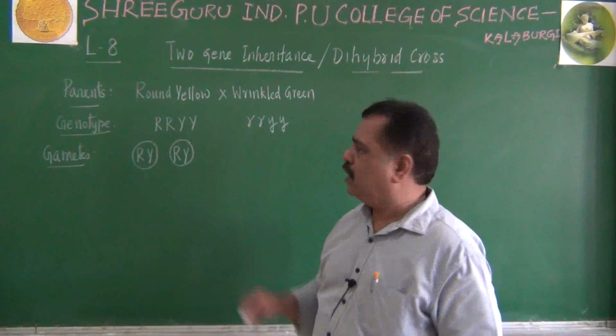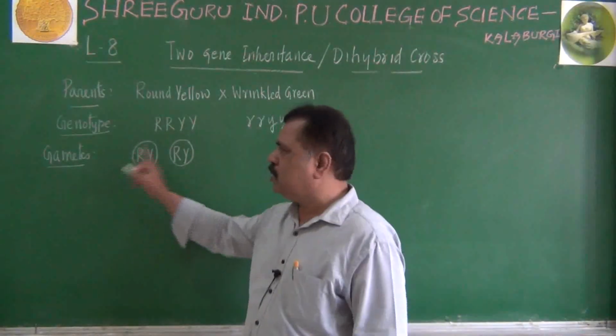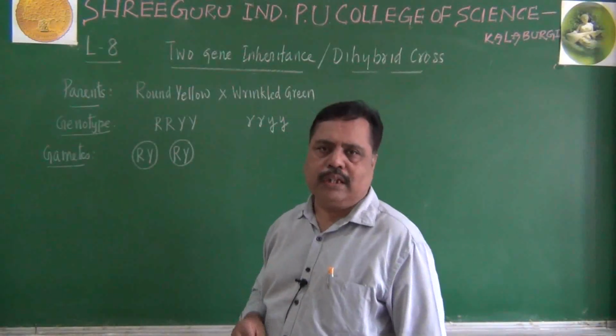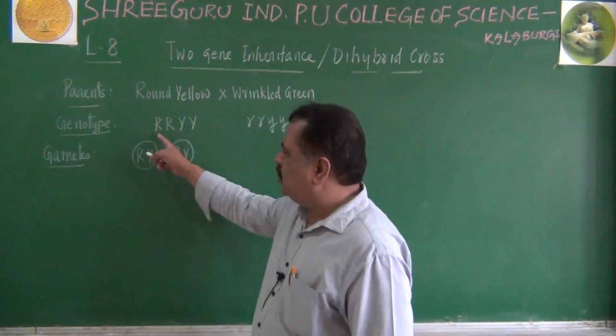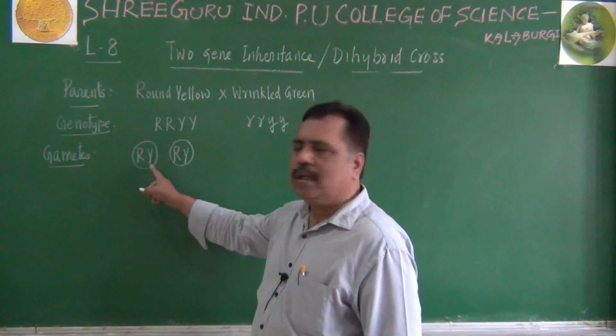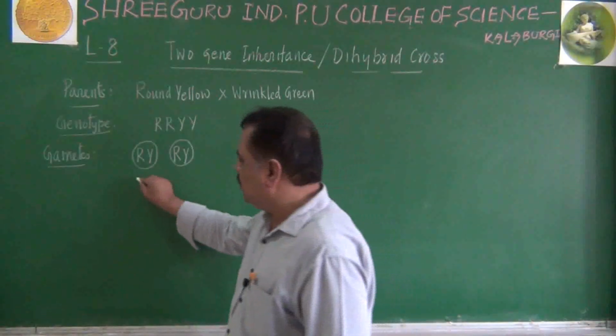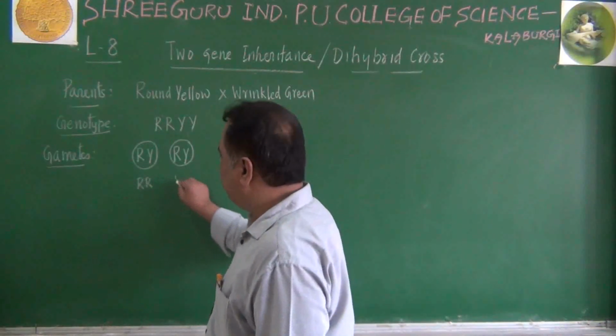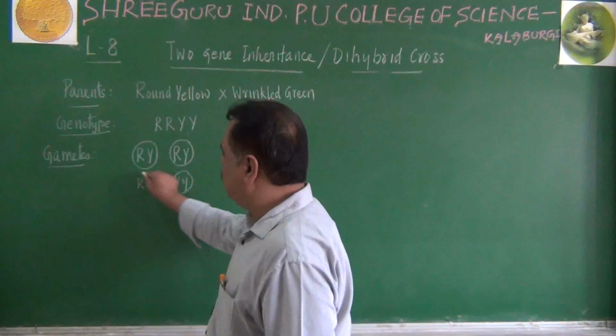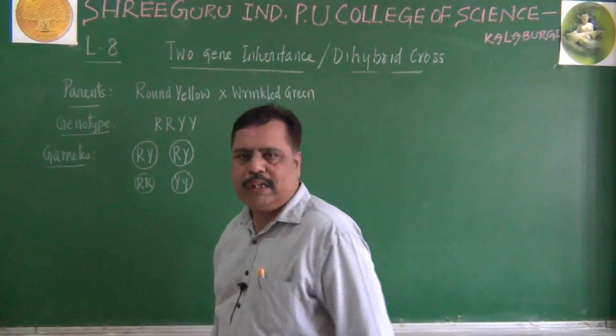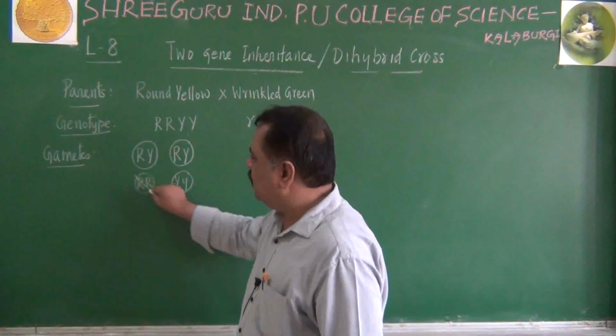Law of segregation. One more thing, here also we will make mistake. What is that? Some of the students will write capital R together, capital Y together like this. Please listen. You may write capital R, capital R, capital Y, capital Y like this. This method is wrong.